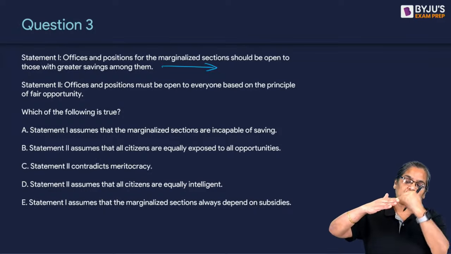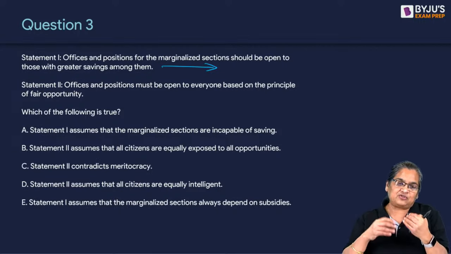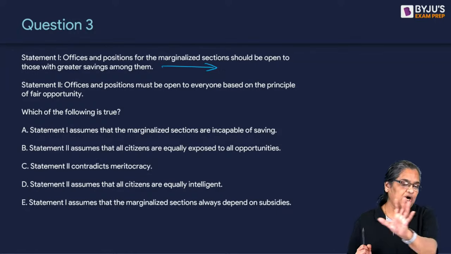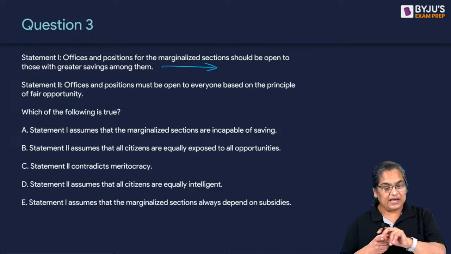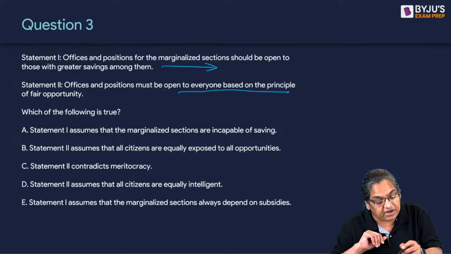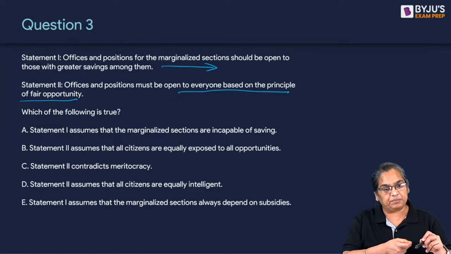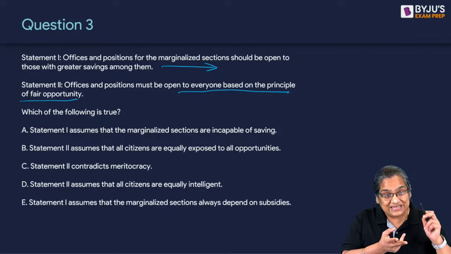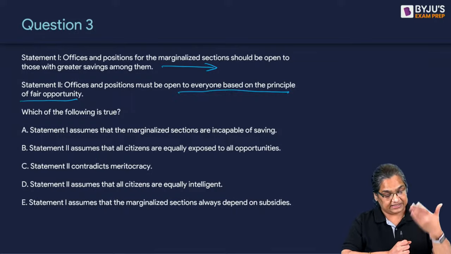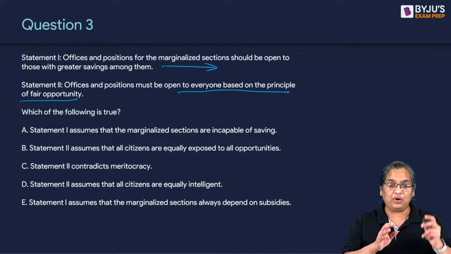So assumption is what thought process has led me to say this. My thought process is he's got savings, so let's give them. You understood? So the obverse of the statement, that those with lower savings should not be given, is not part of my argument. All right? So that is the second one. Statement 2 says offices and positions must be open to everyone based on the principle of fair opportunity. There exists the principle of fair opportunities. That is number one. Second, that people can access these opportunities, they are open to everyone. That is the assumption. Now when you look at it, you don't have to do it in the exam, but I'm just saying that's how assumptions work.